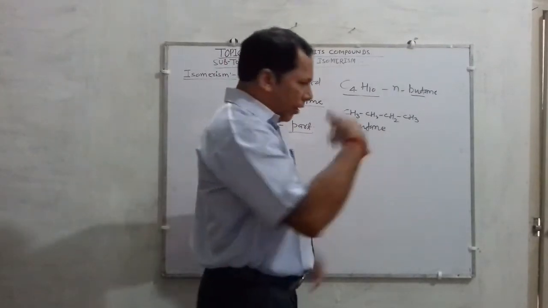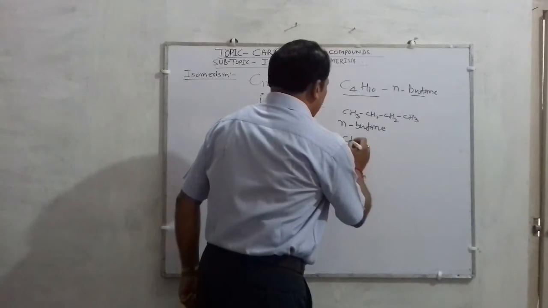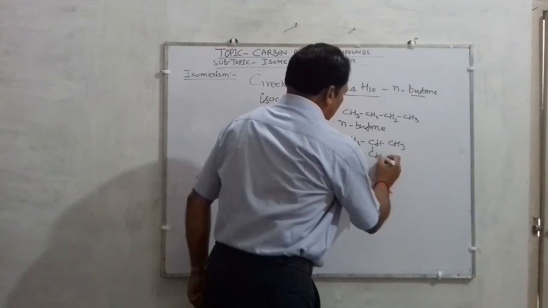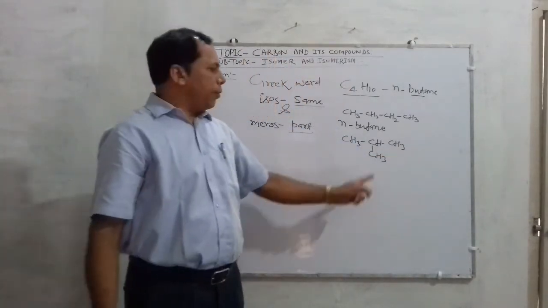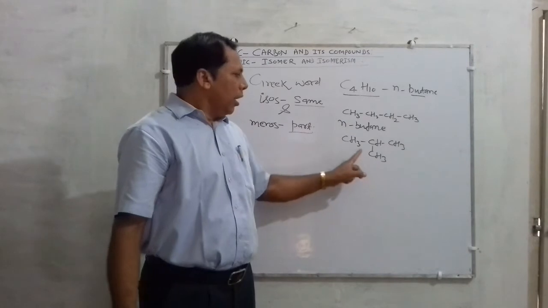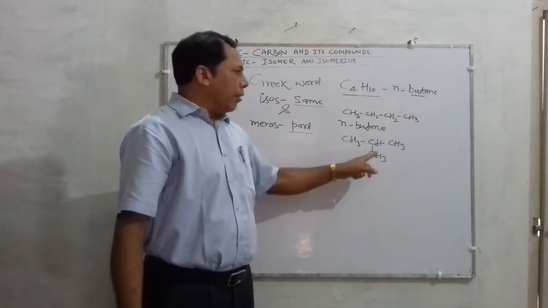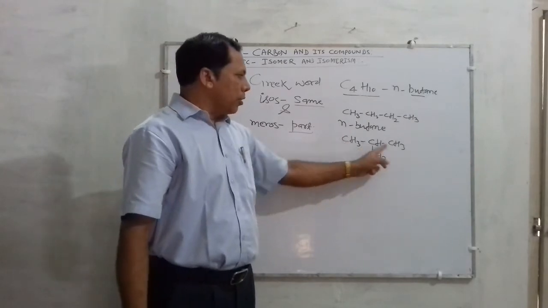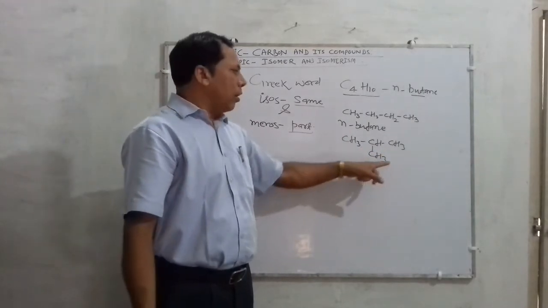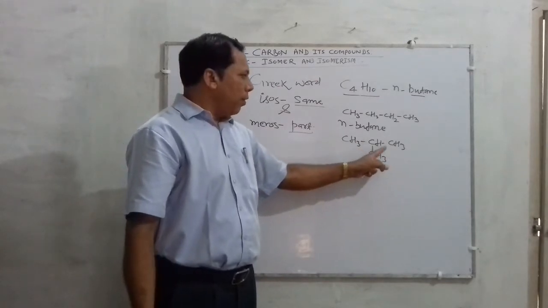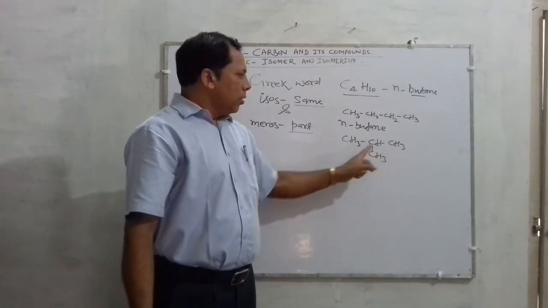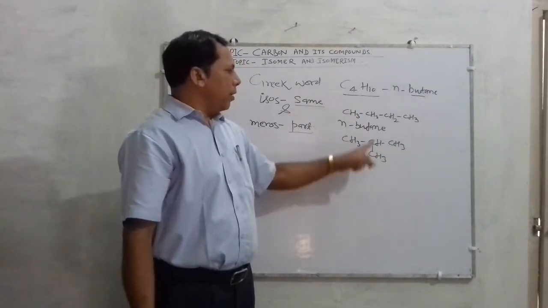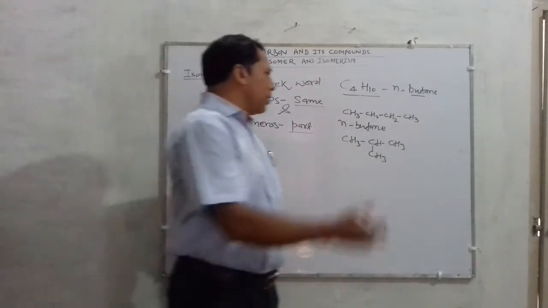Its second form can be written as CH3, CH, CH3 and CH3. Now you have to determine that this structure also contains 4 carbon and 10 hydrogen. You can easily count 1, 2, 3 and 4, still 4 carbon, and count the hydrogen: 3, 4, 7 and 10. So it is also C4H10, but what is differing?